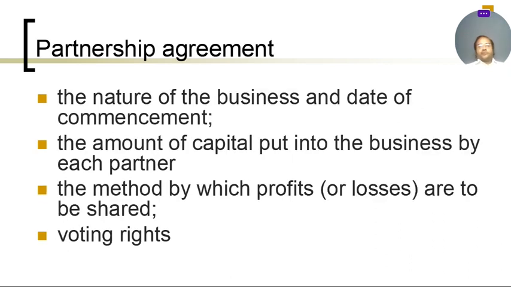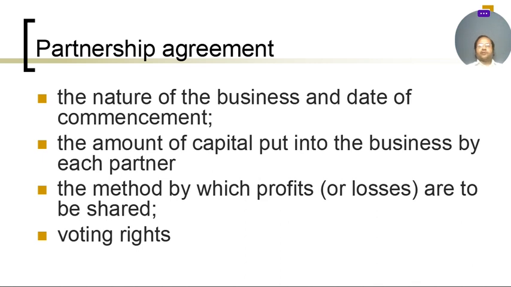Now we talk about the partnership agreement. A partnership agreement is a written agreement among the partners covering the nature of the business and the date of commencement. What is the basic nature of the business, what is the business doing currently and in future, and when the business started. The amount of capital put into the business by each partner, how much capital is invested by each partner, is also mentioned in the partnership agreement, and the percentage is also mentioned.